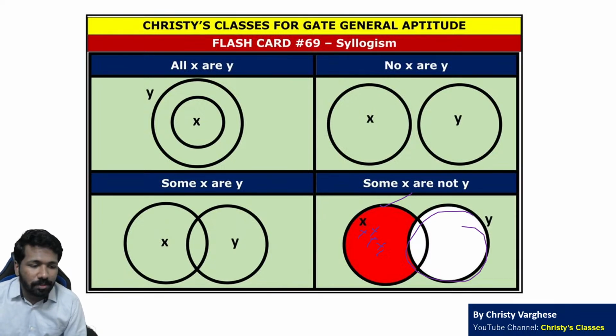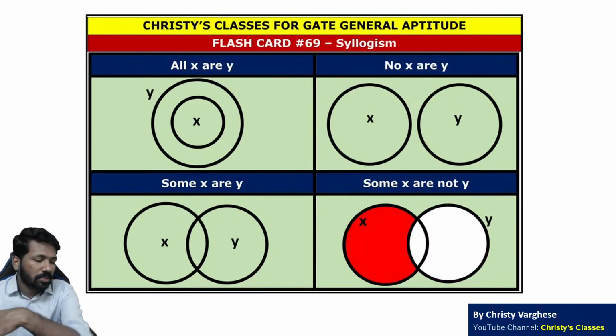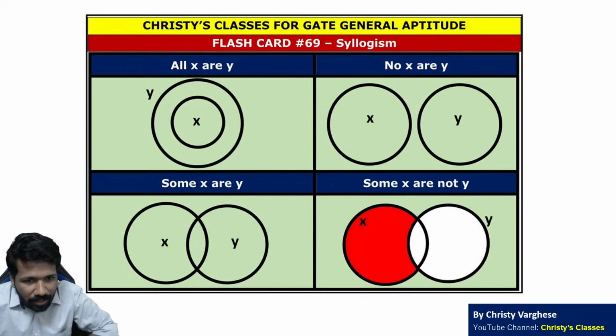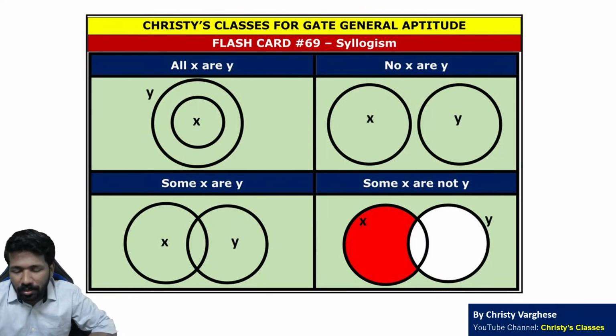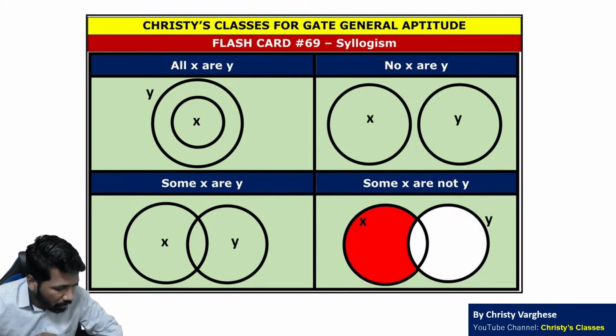These 4 diagrams, if you are clear, you can do syllogism questions very easily. Questions will be like: all cups are tables, some chairs are tables, some no table are cups. Then what can you conclude? That is how syllogism questions are normally asked. Check out my logical syllogism chapter. There I have explained more about it.